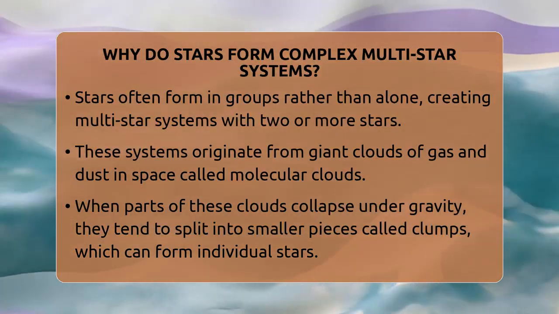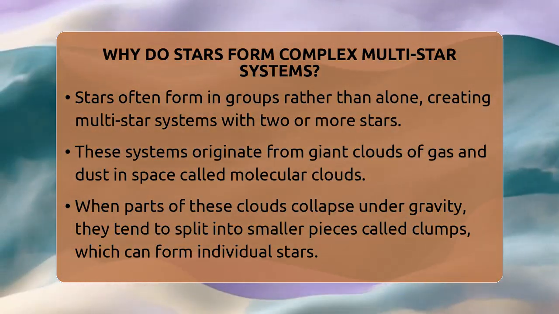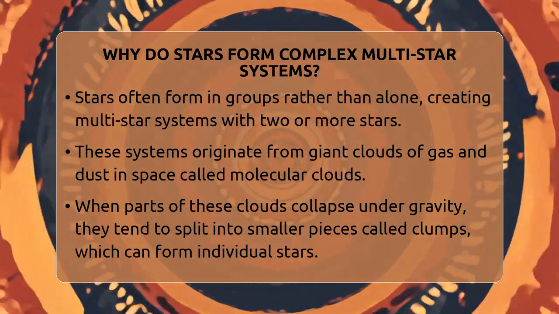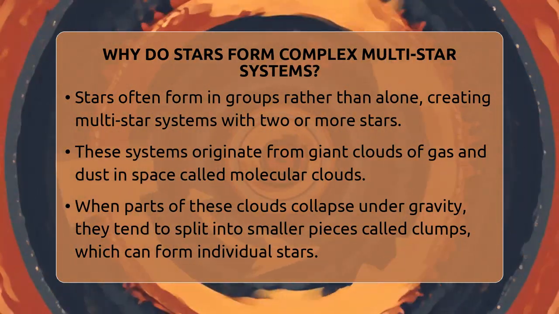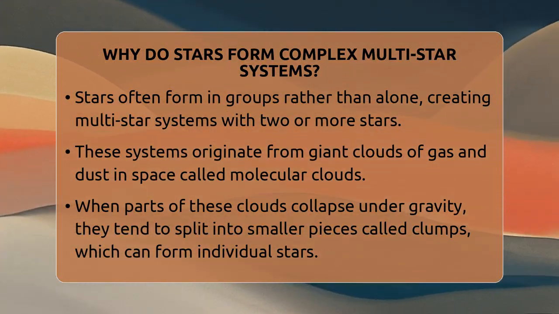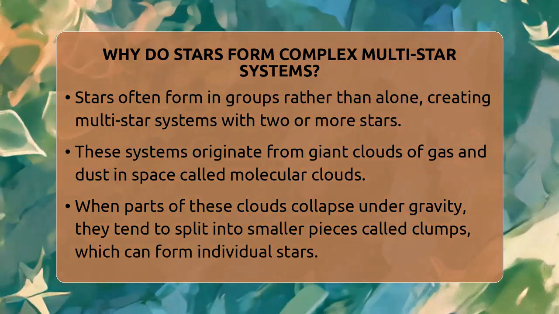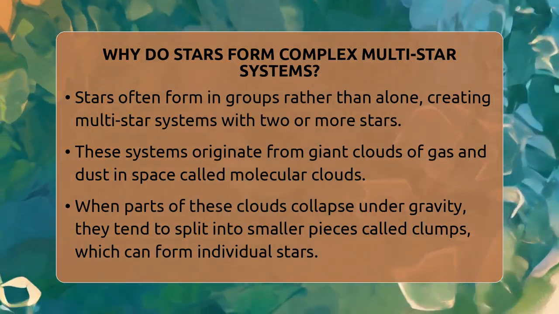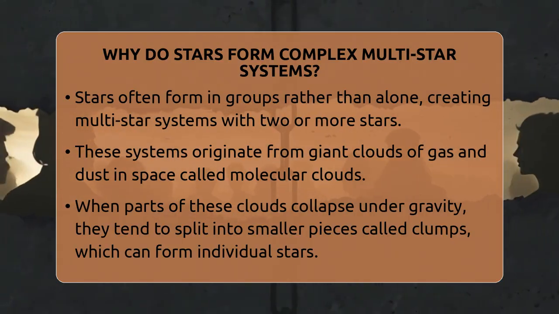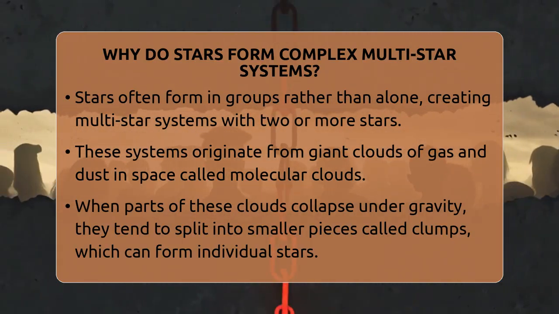Why do stars form complex multi-star systems? Imagine looking up at the night sky and seeing not just one bright star, but a whole group of them dancing together. It might seem like a cosmic coincidence, but there's a fascinating reason behind it. Stars don't always form alone. Many are born in groups, creating multi-star systems with 2, 3, or even more stars orbiting each other.